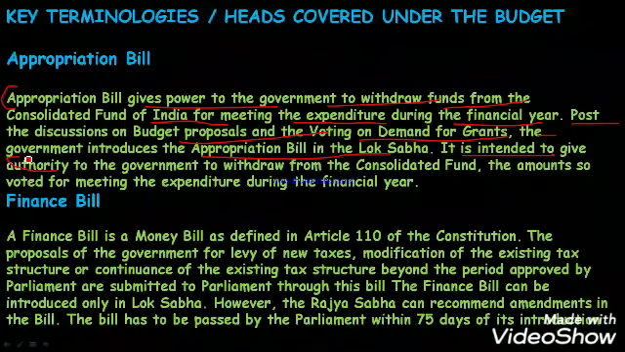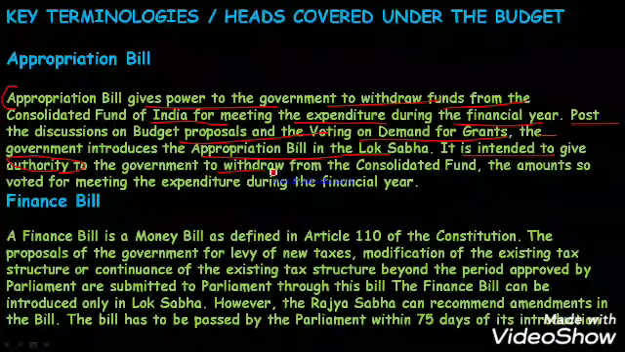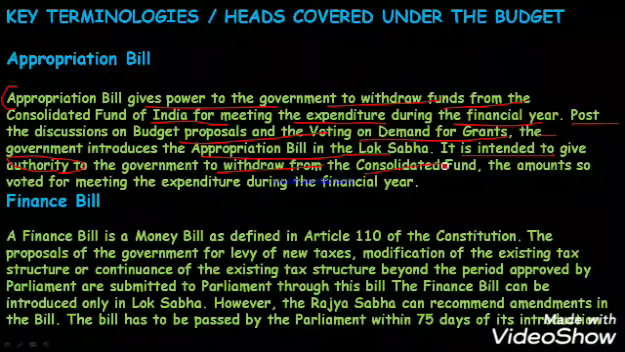It is intended to give authority. That's why I am intending the word that appropriation is the bill which gives the authority to government to withdraw from the consolidated fund, from which all the expenditure will be done by government, the amount so voted for meeting the expenditure during the year.